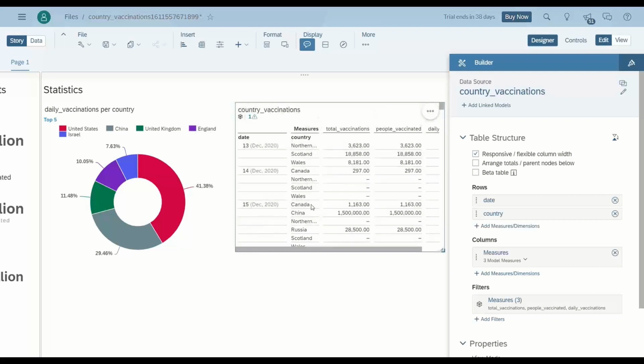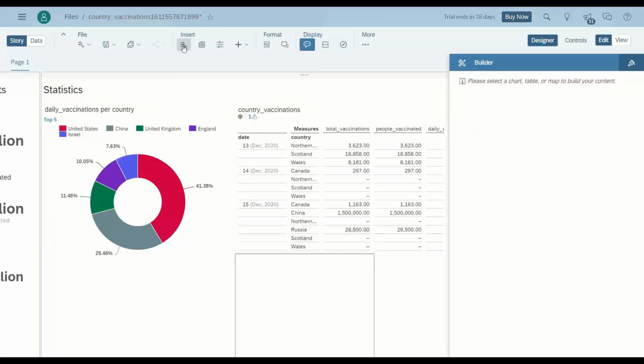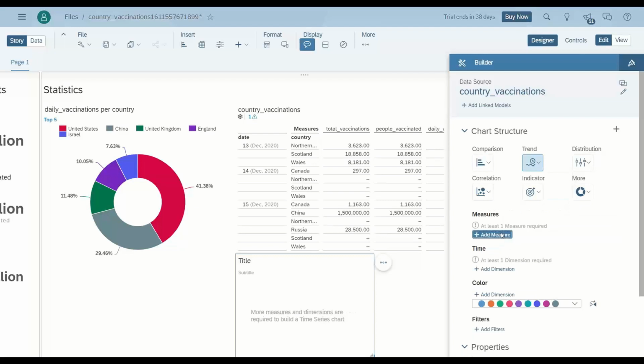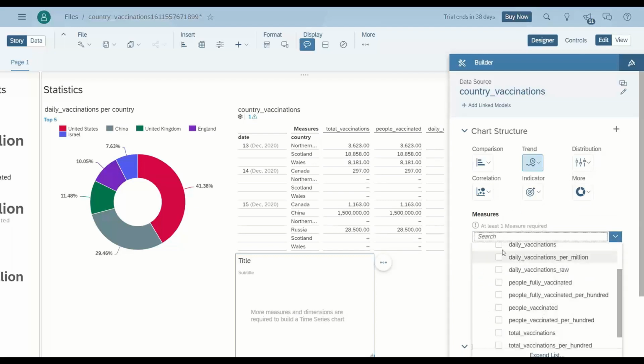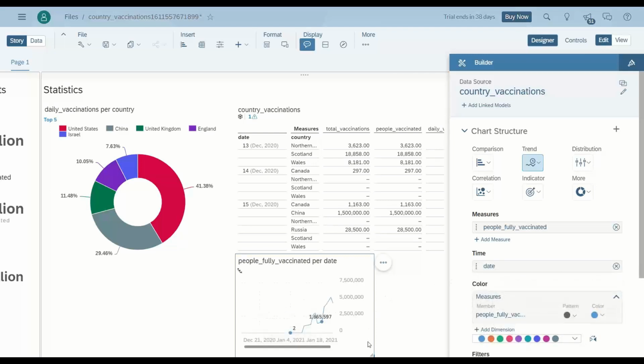Nice. So next one is going to be a time series chart where I wanted to show what is the total progress in terms of vaccination. So I say people fully vaccinated by per day progress. So date is going to be my dimension here.